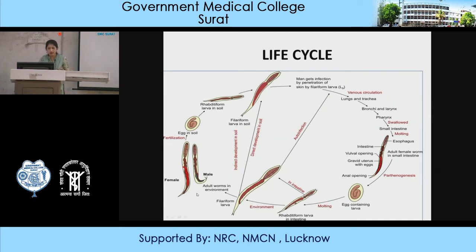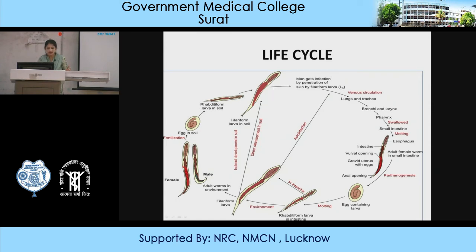But in the soil environment, what will happen? There is also an indirect development in the soil. In the environment, they are converted into male and female worms, and fertilization occurs in the soil, and eggs are passed by the adult female and converted into L1, L2, L3 and L4 larva stages.